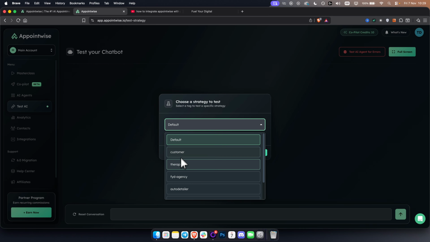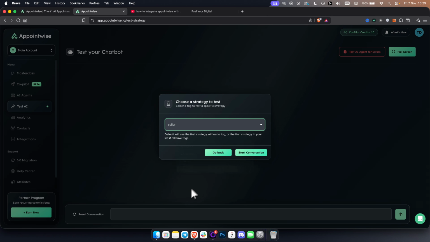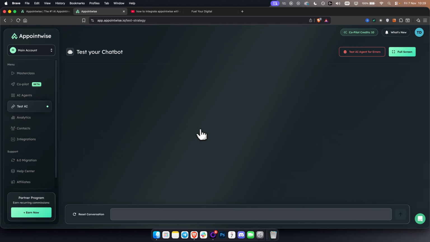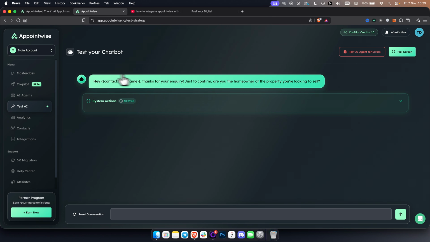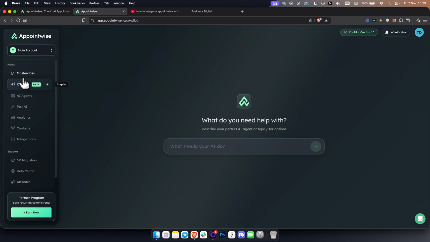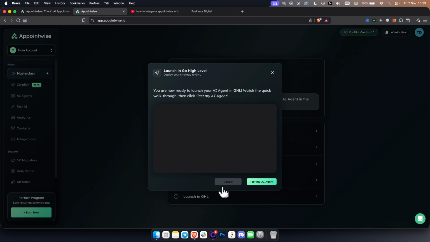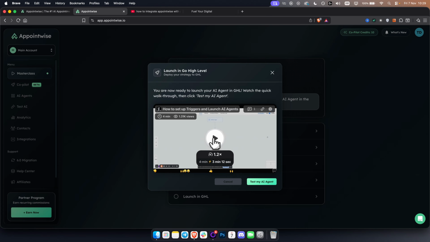So let's say we want to test this right here. Seller, start conversation. This is where we can test our AI agent to see if it's working correctly. Currently it doesn't say a name because it's just a testing phase. That's why it doesn't say anything, but you can test AI agents for errors here. You can run tests, and once you're done, you go to launch in Go High Level. This is where you would see how you can launch this AI agent in Go High Level. But yeah, it's pretty much it, guys.